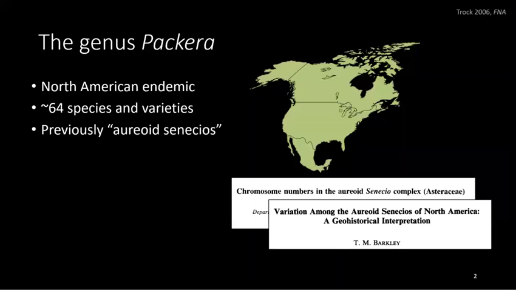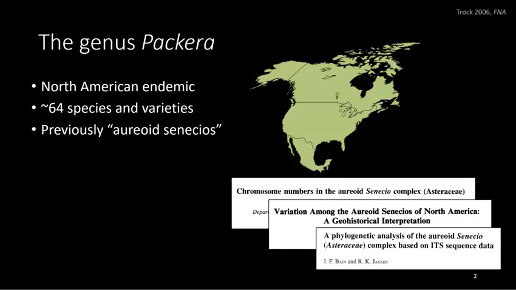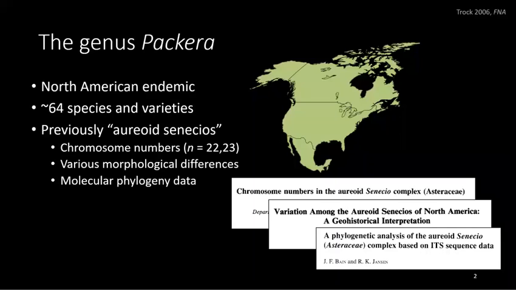It was previously included in the genus Senecio as the informal group known as the Aureoid Senecios, but was eventually determined to be a separate genus in 1981 based off chromosome numbers, various morphological differences, and molecular phylogeny data.